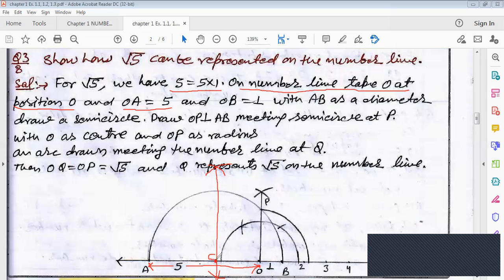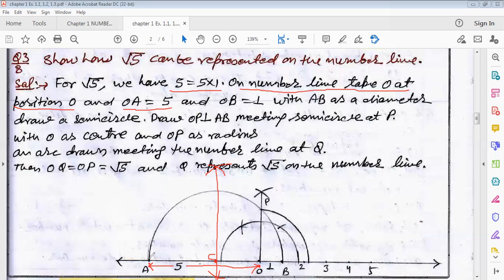Now take AC as the radius and draw a semicircle. Taking AC as radius, you have to draw this semicircle here. Now at the position O, draw a 90 degree angle. You should know how to construct a 90 degree angle. You draw a small semicircle like this, then place the compass needle point here and cut an arc. This will be 60 degrees, this will be 120 degrees. Then place it here, take an arc here and join this to O. So clearly this angle is 90 degrees.